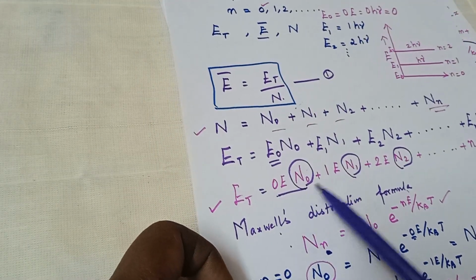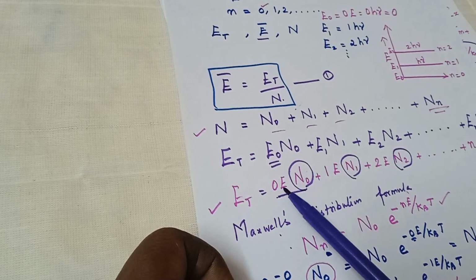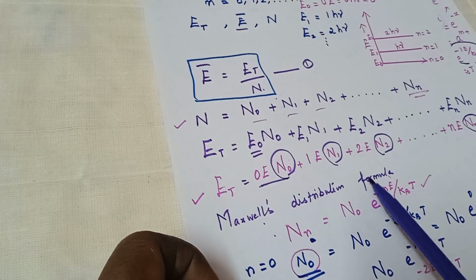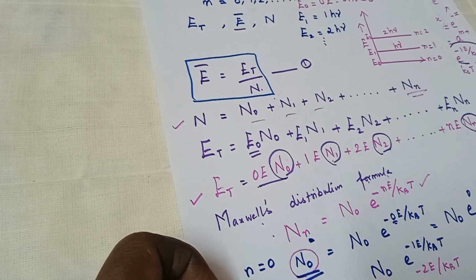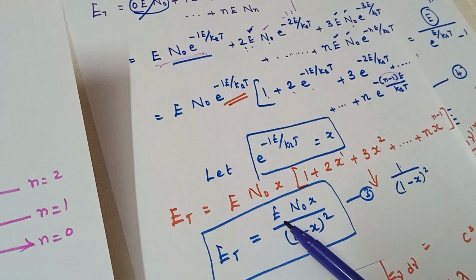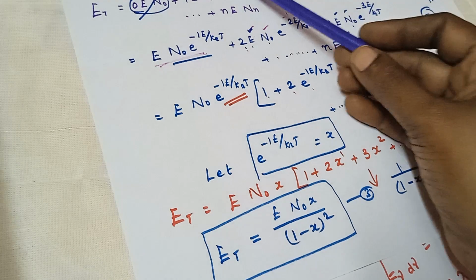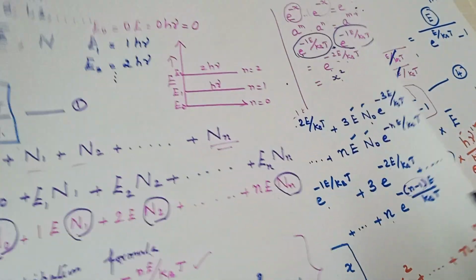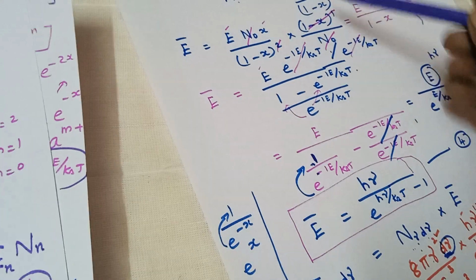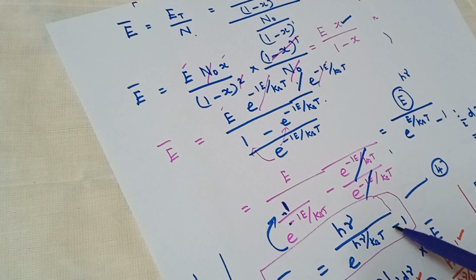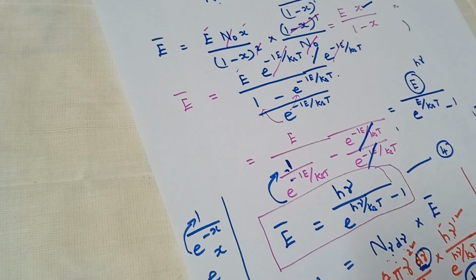And then similarly for the total energy, individual particles with their energy are considered, and the same Maxwell distribution formula is substituted for n0, n1, n2 till nn, and then we arrived up to total energy E t is equal to epsilon n0 x divided by 1 minus x square. And then equations 2 and 3 are substituted in equation 1, cancelled the like terms, we arrived up to equation 4, which is the average energy.